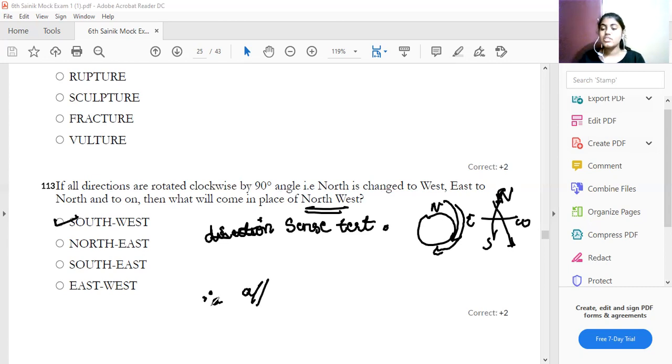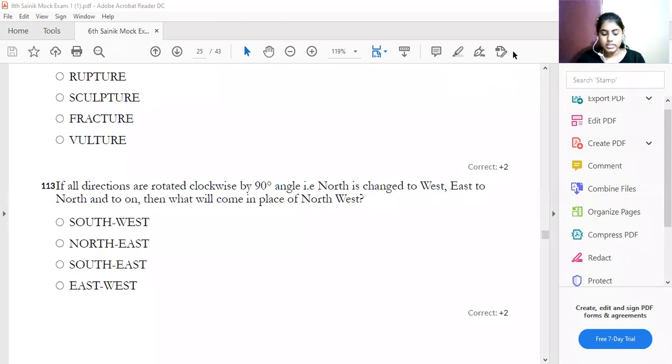This particular question is from the direction sense chapter. Any doubt up to now? Yes, this is how we have to solve. The next question. Let us see the next question now. See the next question, that is 114.